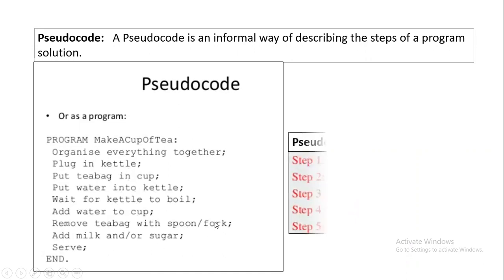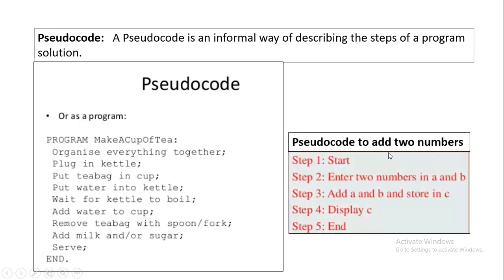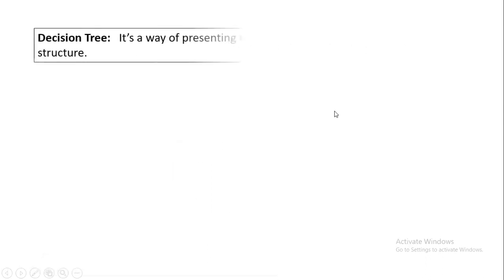That's pseudocode. Similarly, to add two numbers, the pseudocode will be: you start, you ask for two numbers to be entered, you add the two numbers and assign the sum to a third variable. You display the third variable, and that is all there is to finding the sum of two numbers. So this is pseudocode, how you think logically to solve a problem. This is one of the methods for that.